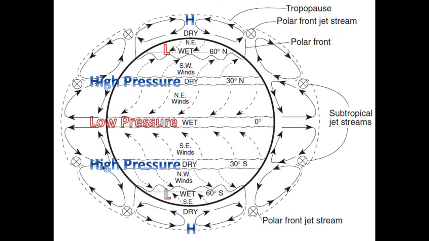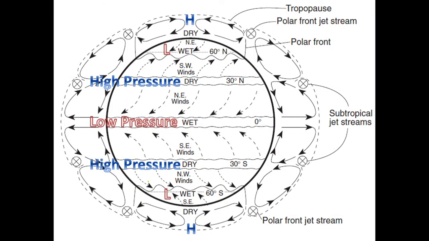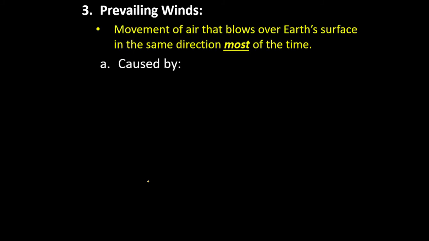Okay. So we did mention the high and low pressure latitudes. We wrote these in our notes already. We talked about them. They're in our reference tables. Next, we have the prevailing winds. That refers back to this chart. So how do the prevailing winds affect the overall climate? First of all, prevailing winds are winds that blow over Earth's surface in the same direction most of the time. This can change, but most of the time they will blow in that same direction.